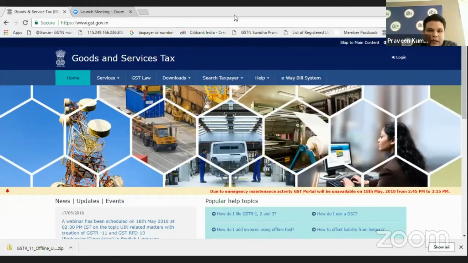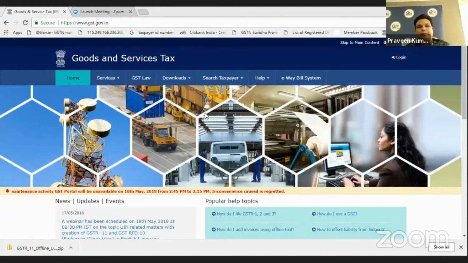Say hello all. I'll be taking you through the screen flow. Before that, I'll let you know from where you can download the offline utility tool, and what the basic precautions are that you have to take while doing the prep work of the JSON file creation that is to be uploaded onto the portal.